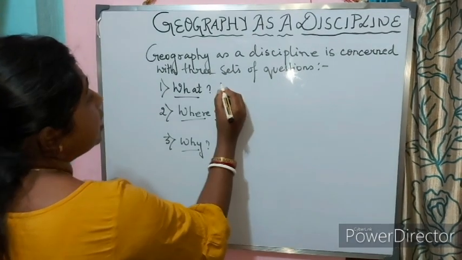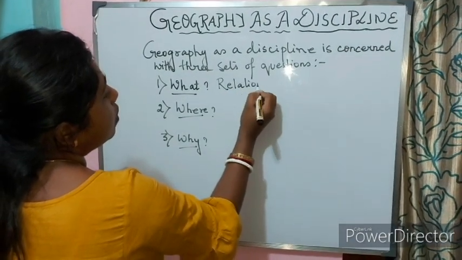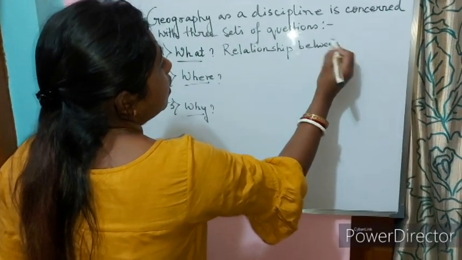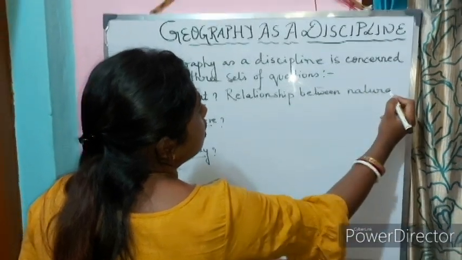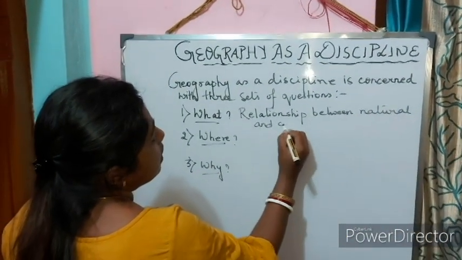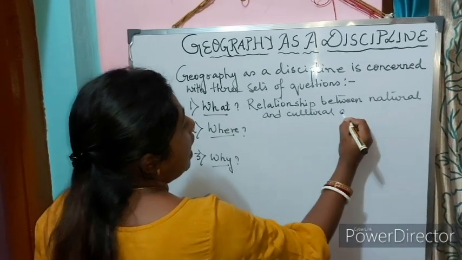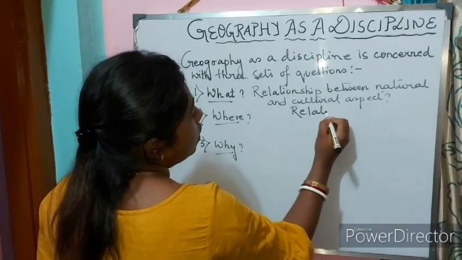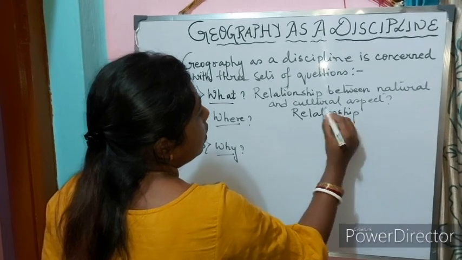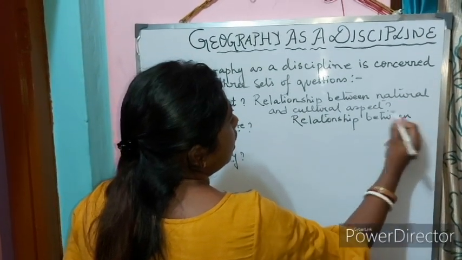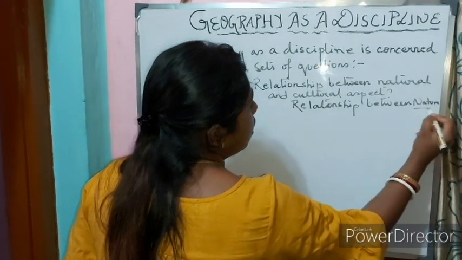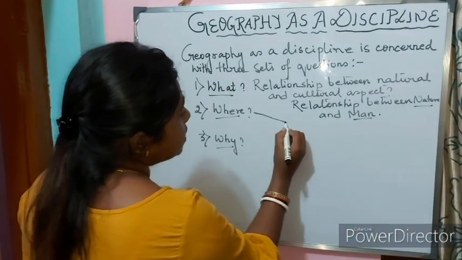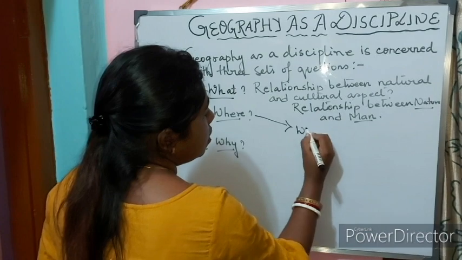What means, what is the relationship between natural and cultural aspects, that is, the relationship between nature and man. Where means where are these variations?